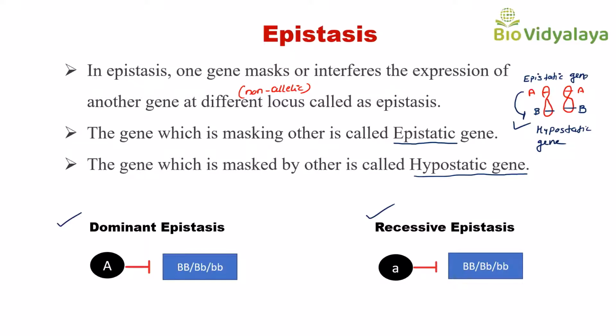Here that dominant gene may be homozygous dominant or heterozygous. And in the case of recessive epistasis, a recessive form of the gene will mask the expression of another gene. Here this recessive form of the gene should be homozygous recessive.